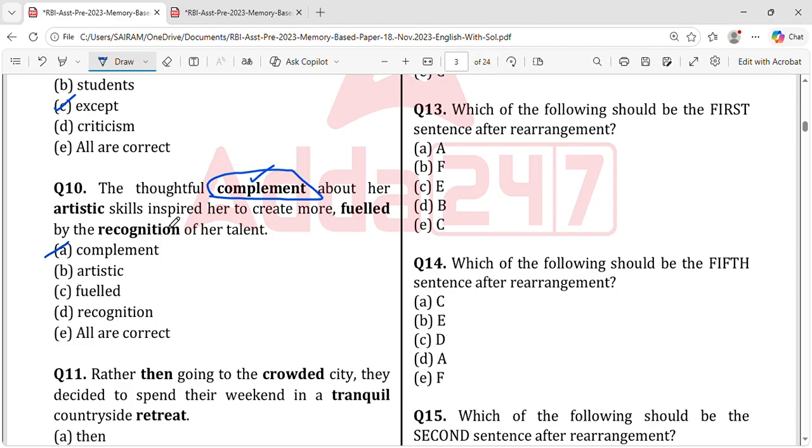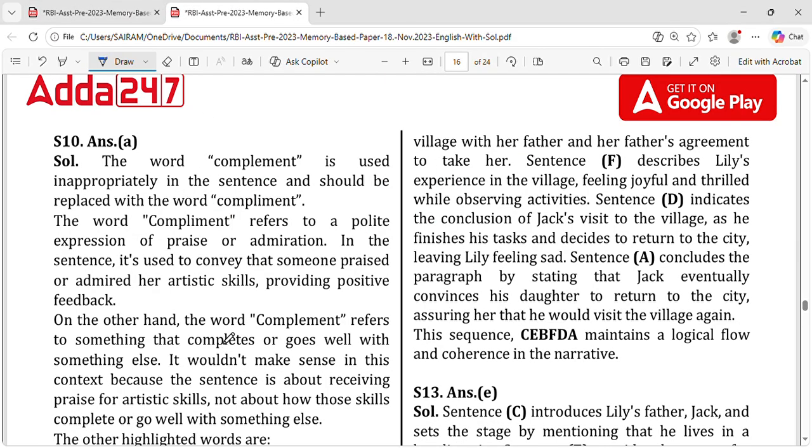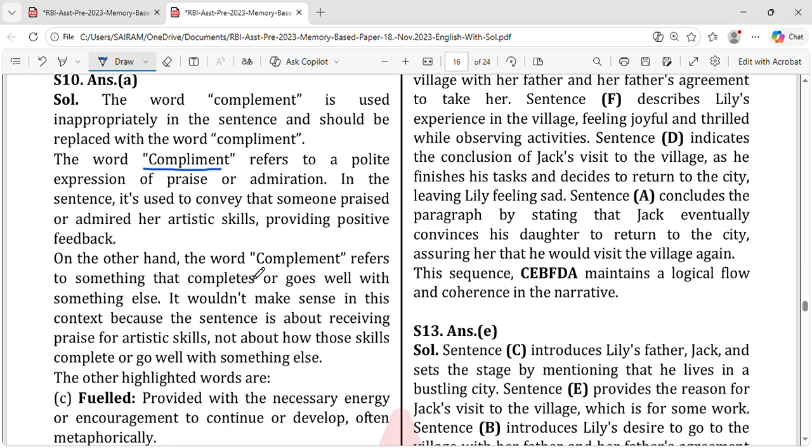And you can directly tell, as soon as you read: the thoughtful compliment about her artistic skills inspired her to create more, fueled by the recognition of her talent. She has done good artistic work, and you are telling something good about her artistic skills. So that should be compliment, spelled C-O-M-P-L-I-M-E-N-T. Correct? Yes. Complement goes well with something else.